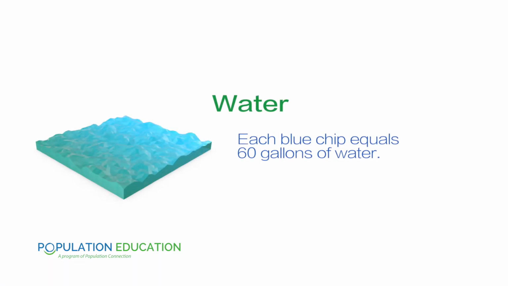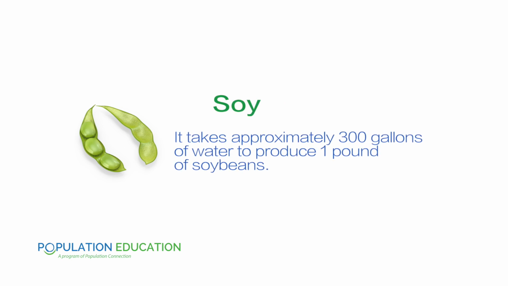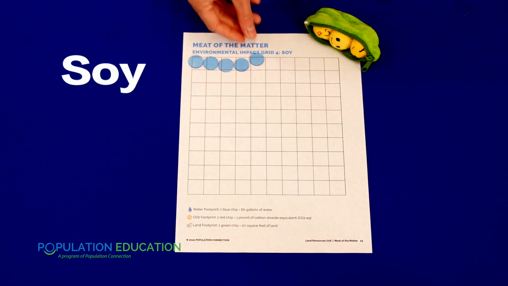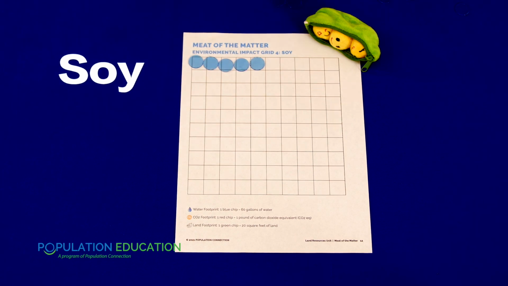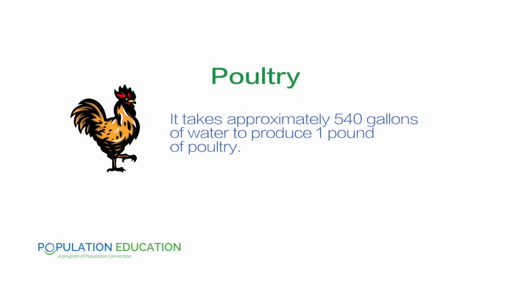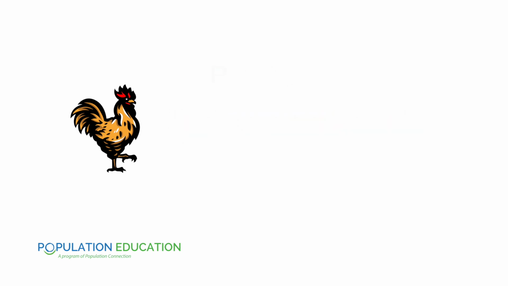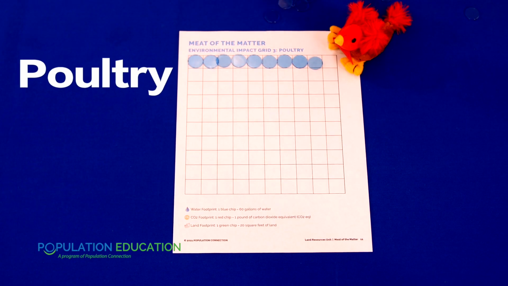For example, I'll share the water statistics. So I would read 1 blue chip equals 60 gallons of water. It takes approximately 300 gallons of water to produce 1 pound of soybeans. Soy, place 5 blue chips on your grid. It takes approximately 540 gallons of water to produce 1 pound of poultry. Poultry, place 9 blue chips on your grid.